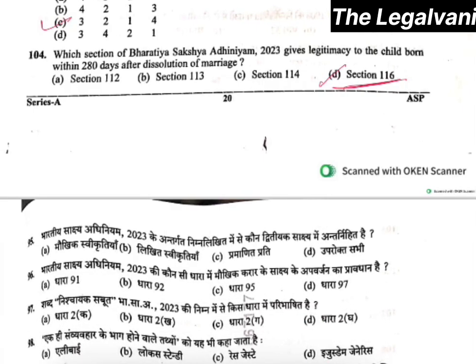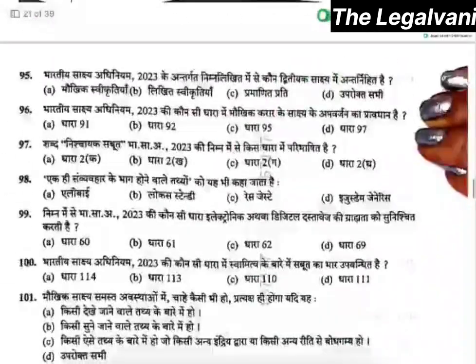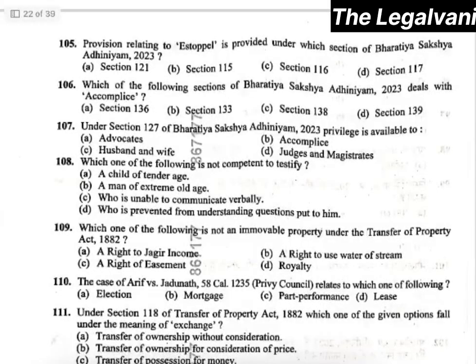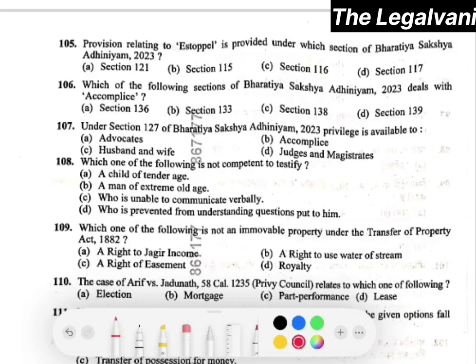Moving towards question number 105. Provision relating to estoppel is provided under this section of BSA. Here the right answer would be section 121. Question number 106. Which of the following sections of BSA deals with accomplice? The right answer would be section 138.